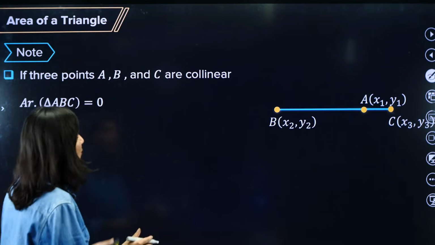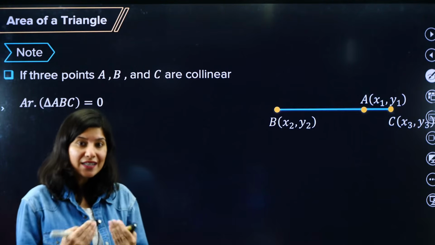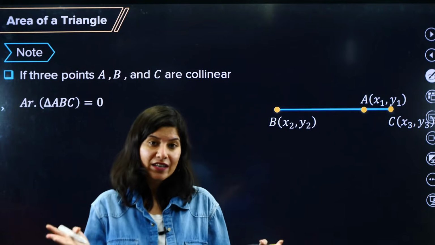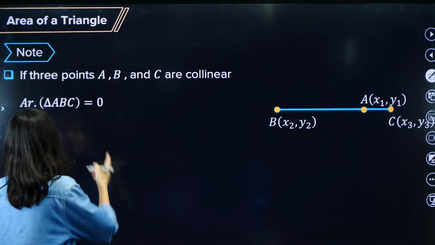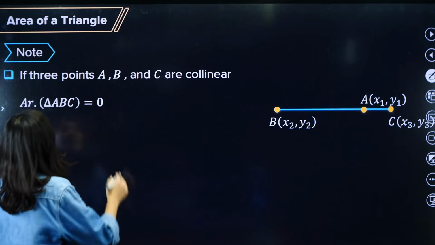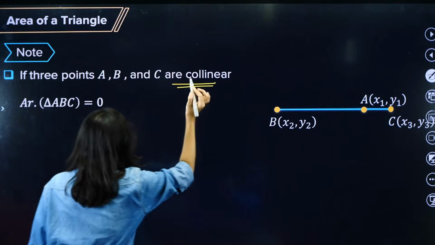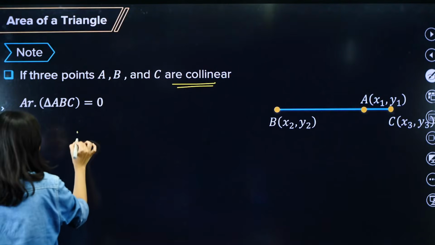If they tell you these 3 points are collinear and ask you to find the value of something, what you need to do is very easy. The area of triangle ABC will be 0 if the 3 points are collinear. So you just have to apply the same thing.